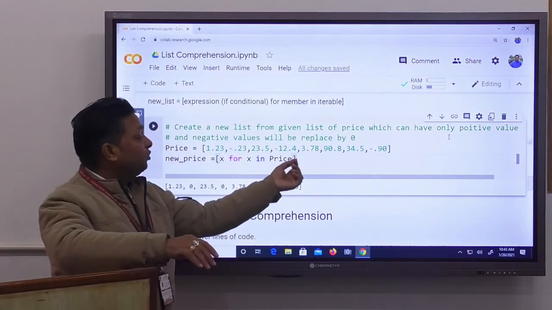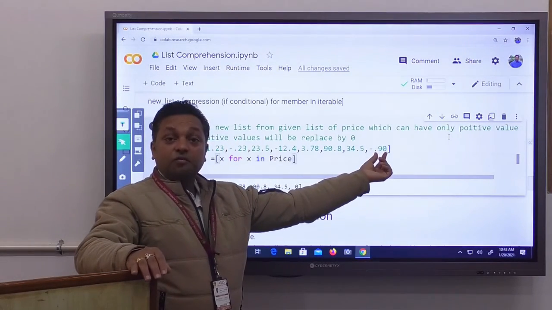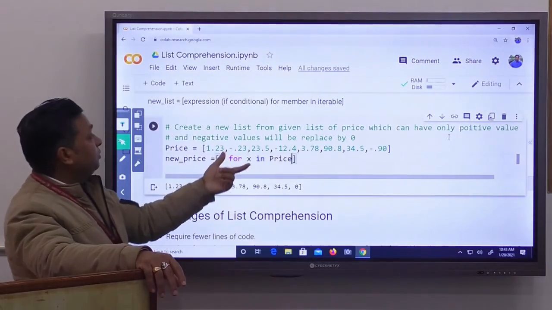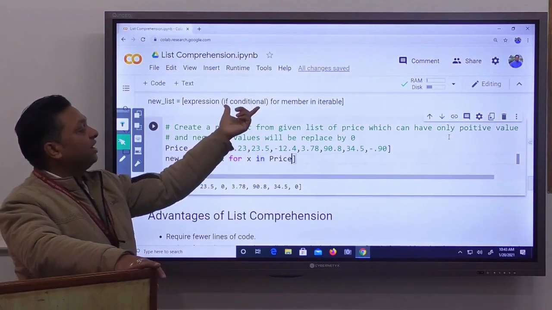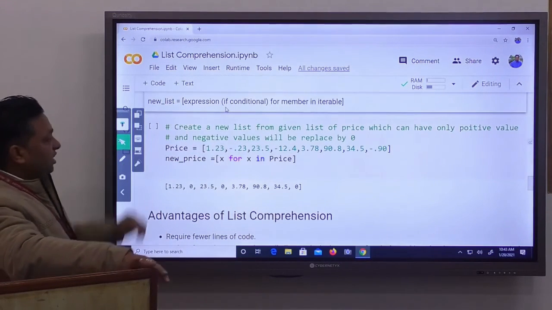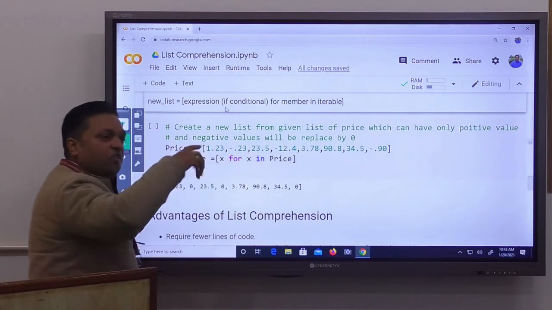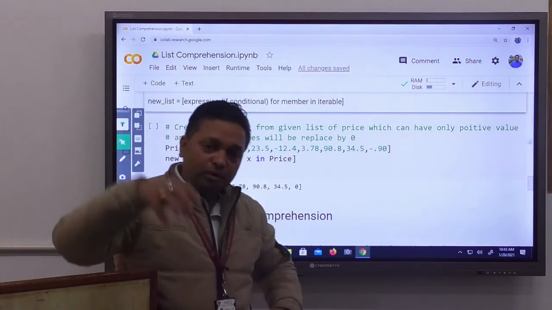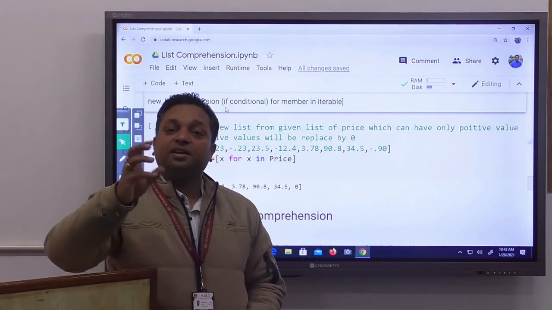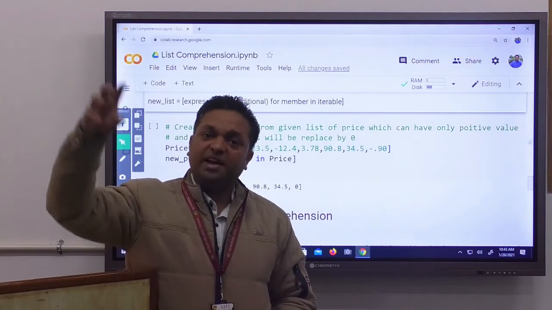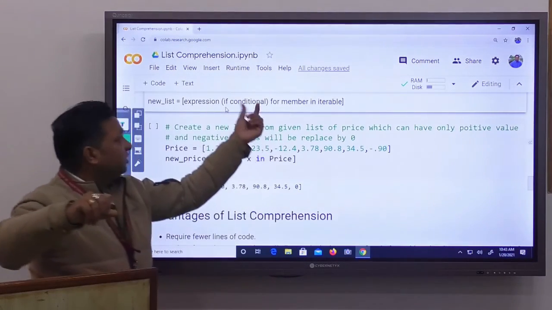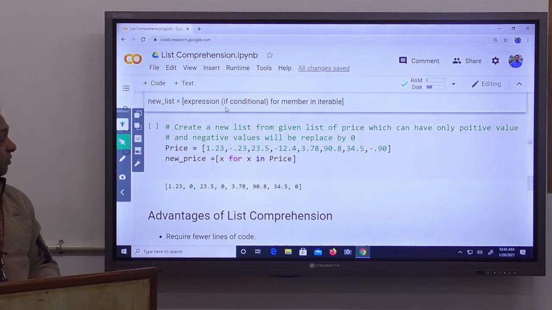But here we are going to replace the value by 0. If you want to replace a value by 0, then you have to put the condition first before the looping. So this is the syntax. If you have this scenario where you want to create a new list, but you also want to replace values from the existing list with some value, then you have to put the iteration just before the for loop.